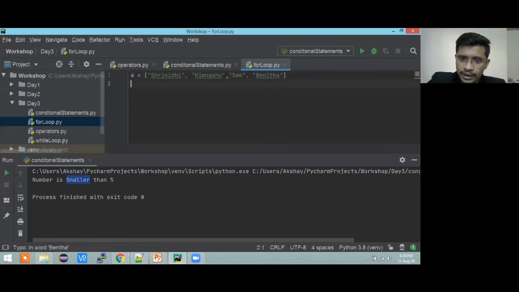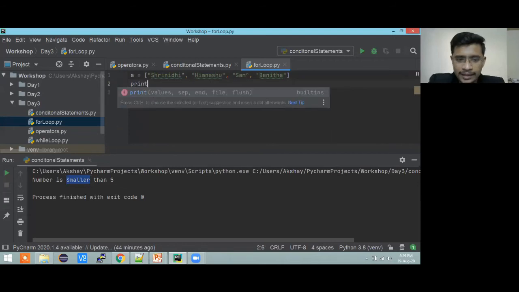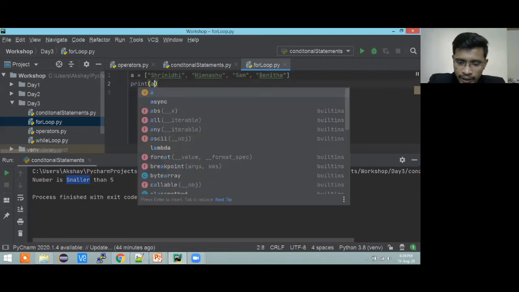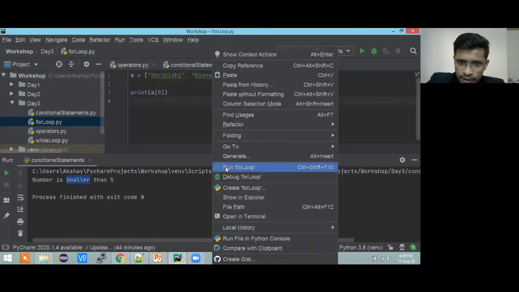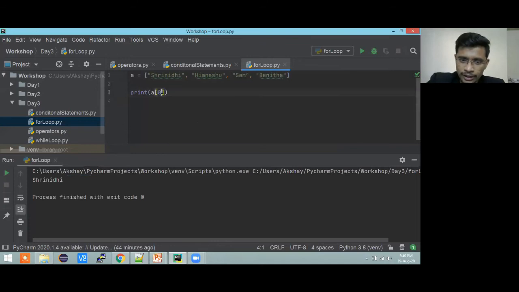Now what I want is to print each and every name in a sequence, right? One way is I can get the index directly. So print a of 0. You know the first element of a is at index 0, right? So I'm running the code, and I'll get the name Srinidhi. If I want Sam's name, then I'll put that index there too. Himanshu was spelled wrong, sorry. I'm running the code and I'm getting Sam, because it is on the second index.